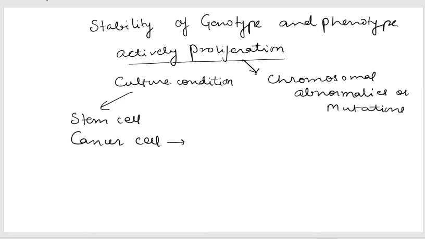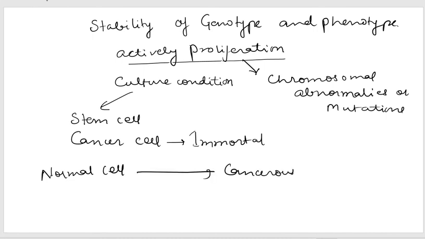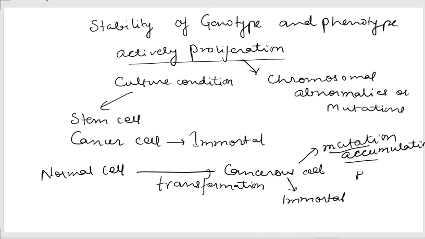A cancer cell, as all of you know, is immortal. When a normal cell becomes a cancerous cell, it is known as transformation. When we say the cell is transformed, we basically mean that the normal cell has attained the cancerous phenotype. It has become immortal, so it can grow in culture for a prolonged period of time, or maybe for infinite time. Compared to other systems, human cells are very prone to mutation accumulation if you are culturing them for a prolonged period.